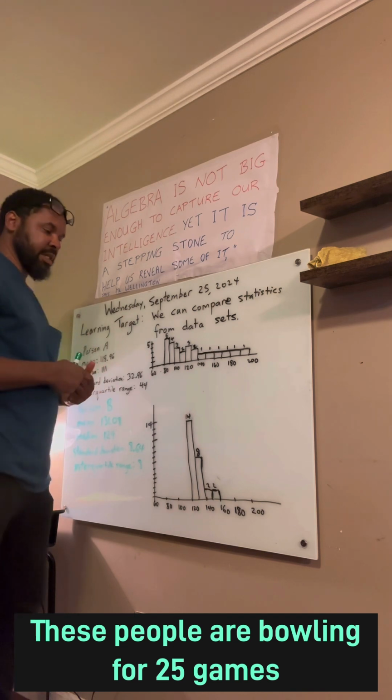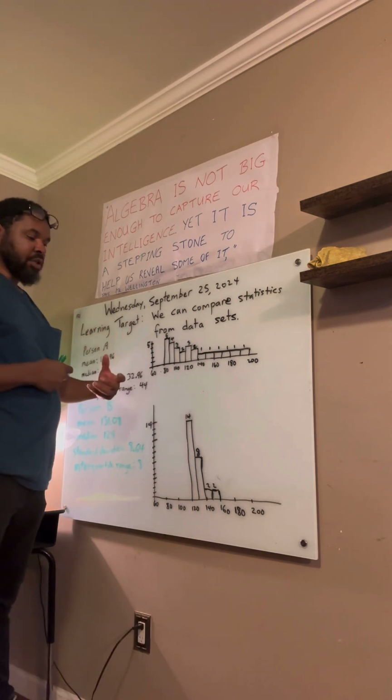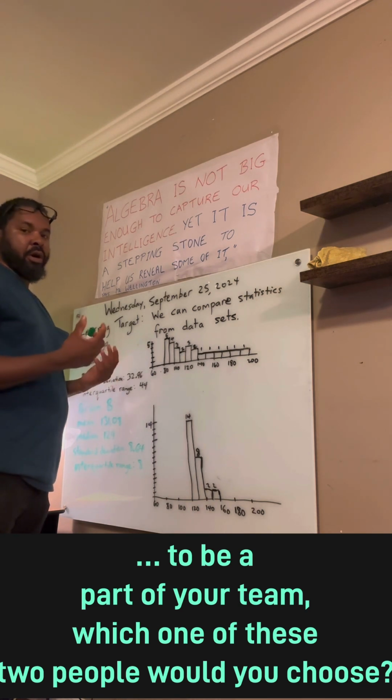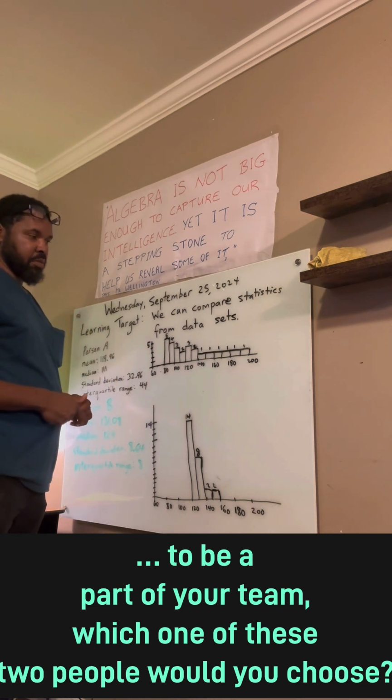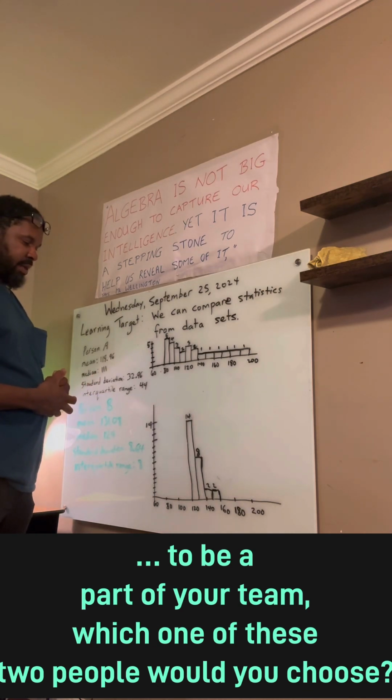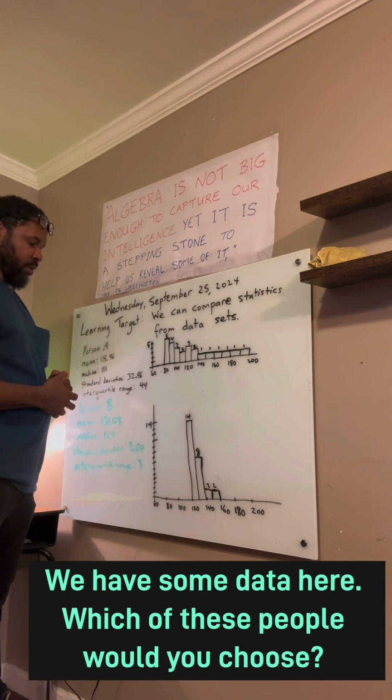And we are trying to see if you had to choose one of these two people to be a part of your particular team when you're going to bowl, which one would you choose? We have some data here. Which of these people would you choose?